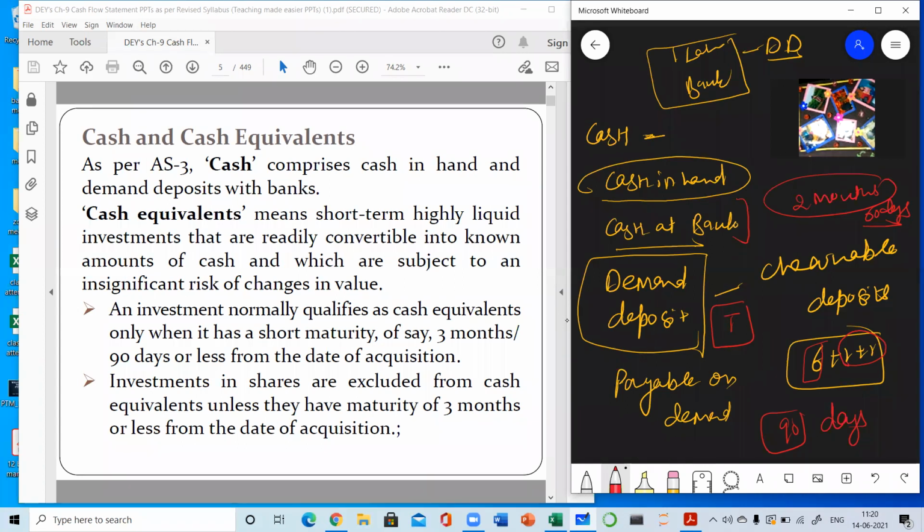Clear? So if any business has invested its money, Vaishali, your video is off. So if in any business, the money is invested in T-bills, the time period is very short. Suppose the short period is 9 months. So in that case, it cannot be categorized as a cash equivalent. Cash equivalent means maturity period is less than 90 days. So anytime within 90 days, we can convert it into cash.